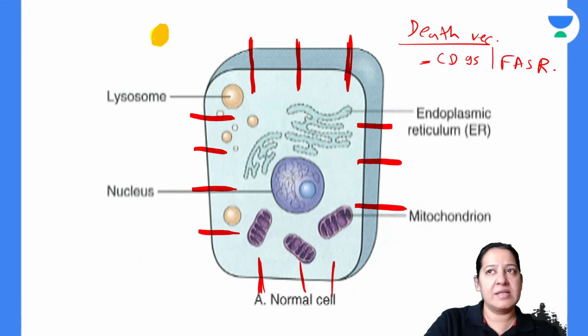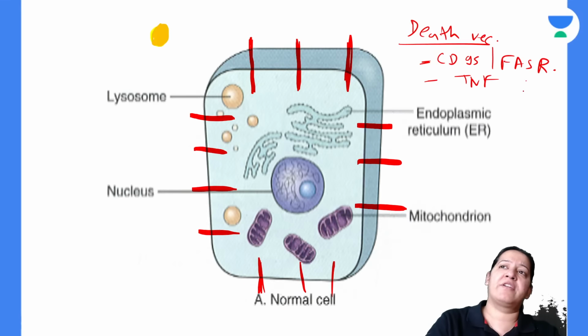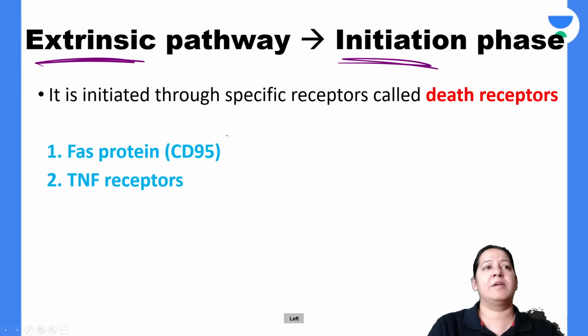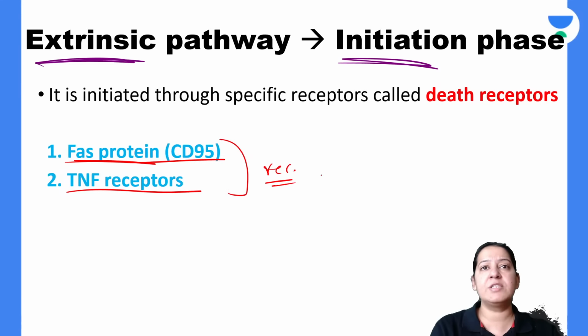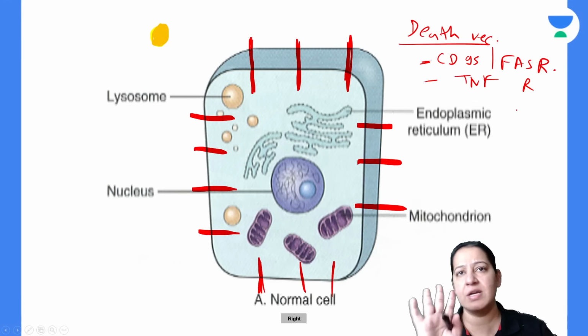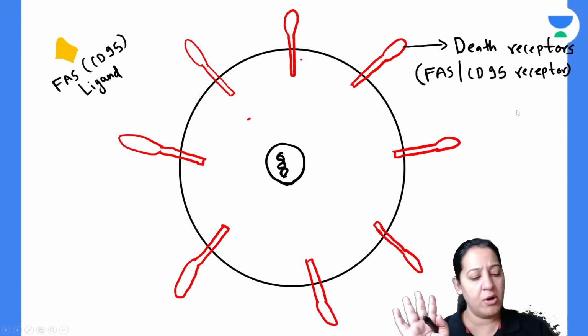Number one, FAS receptor or CD95 receptor. Second is TNF, tumor necrosis factor receptor. So one of the two receptors is present, either FAS, CD95, one and the same thing, or TNF receptors. These receptors are present on the surface of the cell, and these are known as death receptors, right? So let me draw a sketch diagram for you.